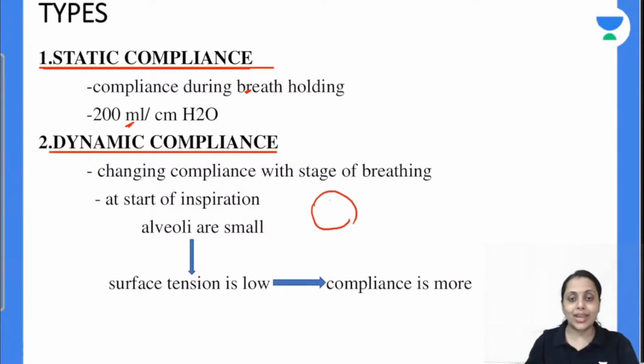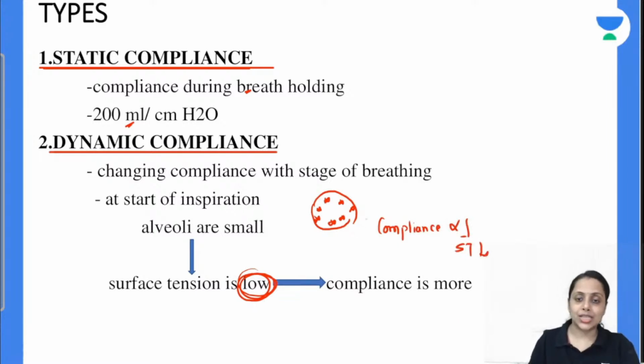So इस small area में हमारा surfactant distribute होगा, so higher concentration of surfactant will be there. So surface tension reduced out here is more. So overall surface tension क्या होगा यहाँ पे, low. And we all know compliance is inversely proportional to the surface tension. So surface tension is low, so compliance at the start of inspiration is more. Is this clear with everybody?